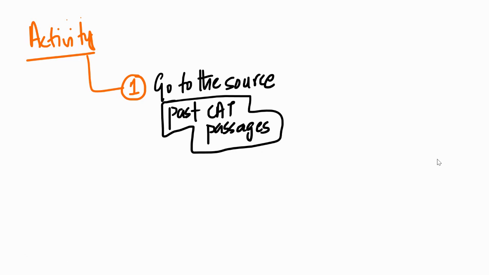What is the activity that we'll do? First, we'll go to the source, past CAT passages. I have created a video on past CAT passages. You can check that video out. I'll probably leave that in the description box. Anyways, go to the passages. From CAT 1990 till CAT 2008 and CAT 2017, 18, 19, all put together you get 26 tests. Each test on average has about five passages. We're looking at close to about 100 odd passages already available to you from the very source.